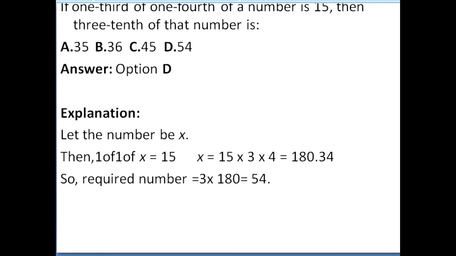So while writing here, you just write 1 by 3 of 1 by 4 of x is equal to 15. So this side 3 and 4 will come to the opposite side. x is equal to 15 into 3 into 4. The answer is 180. So this is not the answer. 3 by 10th of that number they have asked. So 3 into this 180, 3 by 10th, it is 54. So this is also very simple. Write what is asked in the problem. You will automatically get the answer.